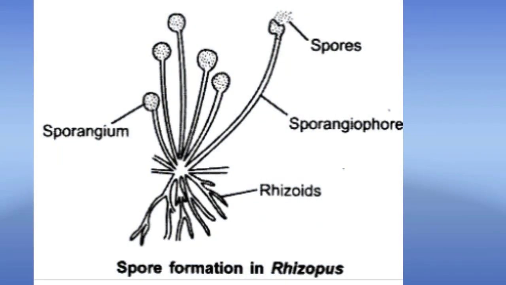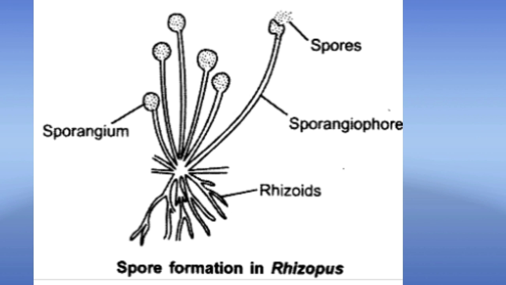Then we have spore formation. It is the last type of asexual reproduction. Spore formation is seen in case of rhizopus. Rhizopus is a fungus. It will grow on a bread or any food material, and this rhizopus has sporangiophore and the rhizoids.